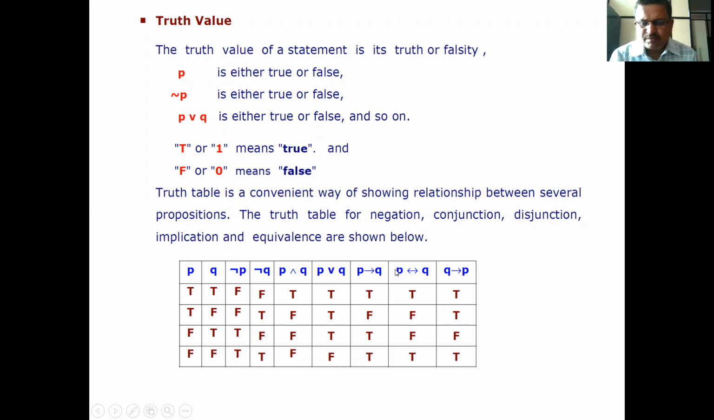Then P and Q both imply each other, or they are equal. P is equal to Q. This sign is equal to. Therefore, true, false, false, true. Then Q implies P. True, true, false, true.